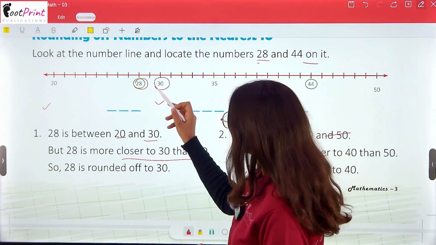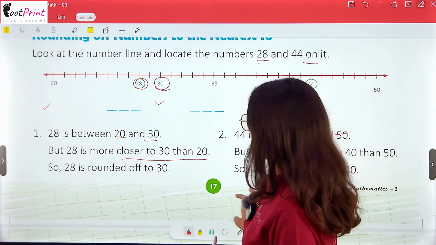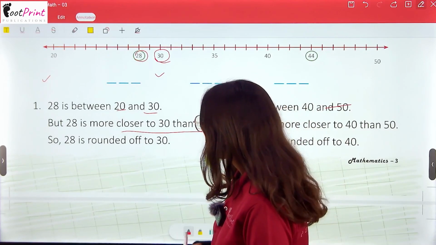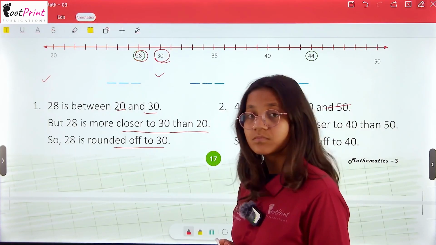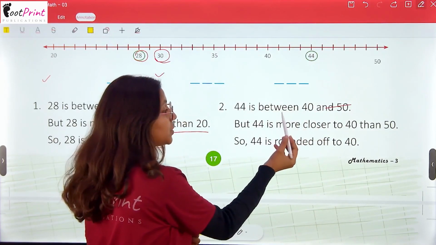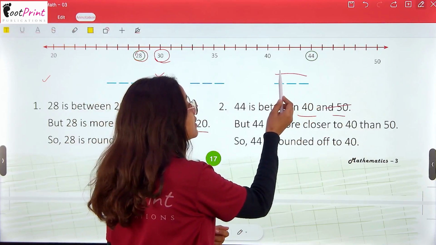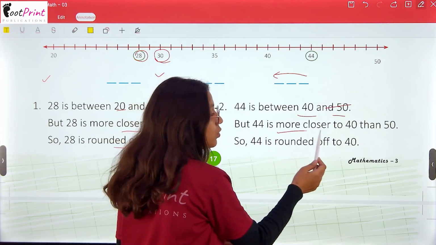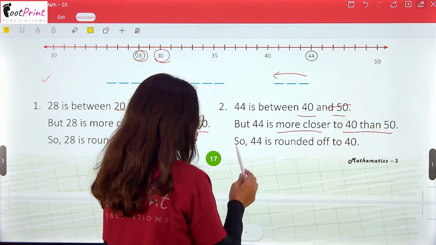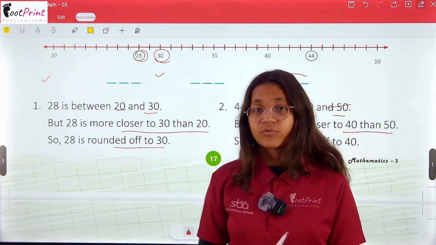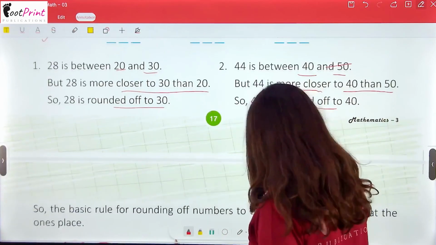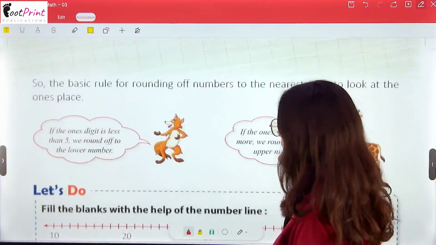Okay, so 28 is nearer to 30. So 28 is rounded off to 30. Now 44 is between the 40 and 50. But it is nearer to 40. 44 is closer to 40 than 50. So 44 is rounded off to 40. So here, that's how we do rounding off.